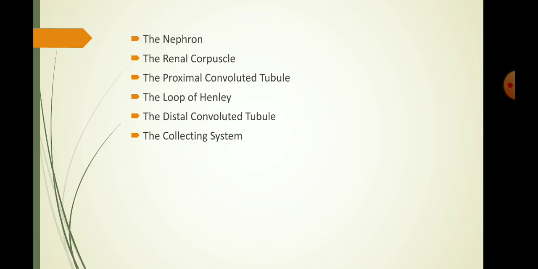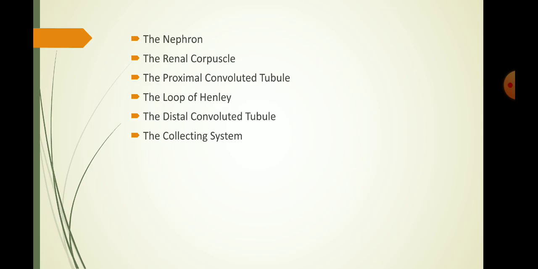The distal convoluted tubule is helpful for the active secretion of ions, acids and other materials. The selective reabsorption of sodium ions from tubular fluid occurs in this region.